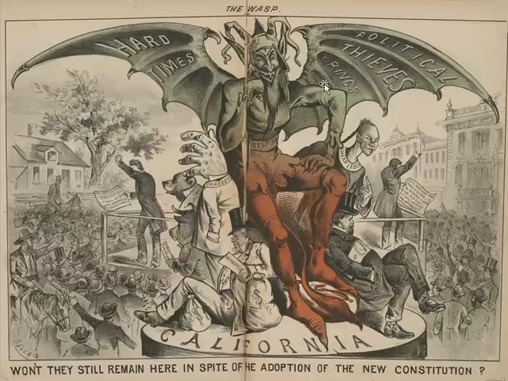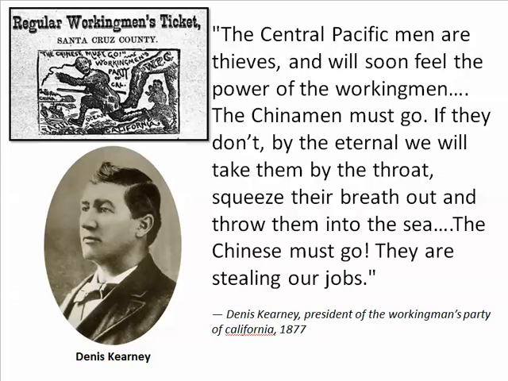Political thieves, rings, hard times. Alright, so this shows you that there's this monopoly capital grabbers of labor using these Chinese, and the working man's down here trying to get these Chinese kicked out. This shows that there was conflict over labor in California, and this ought to bring home why there was anti-Asian sentiment.